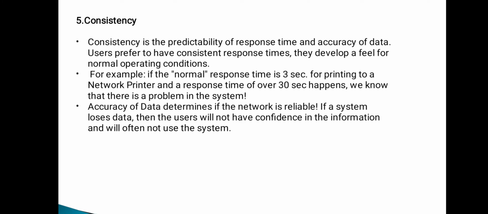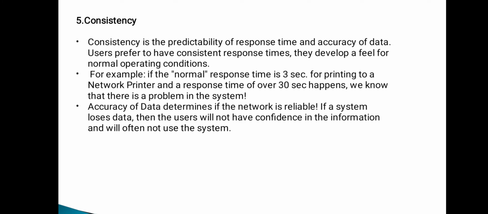If the sender sends some data or information, the receiver's response should be consistent for that sender side. Your data and information should be accurate and consistent for your network. For example, suppose the normal response time is 3 seconds for printing to the network printer.